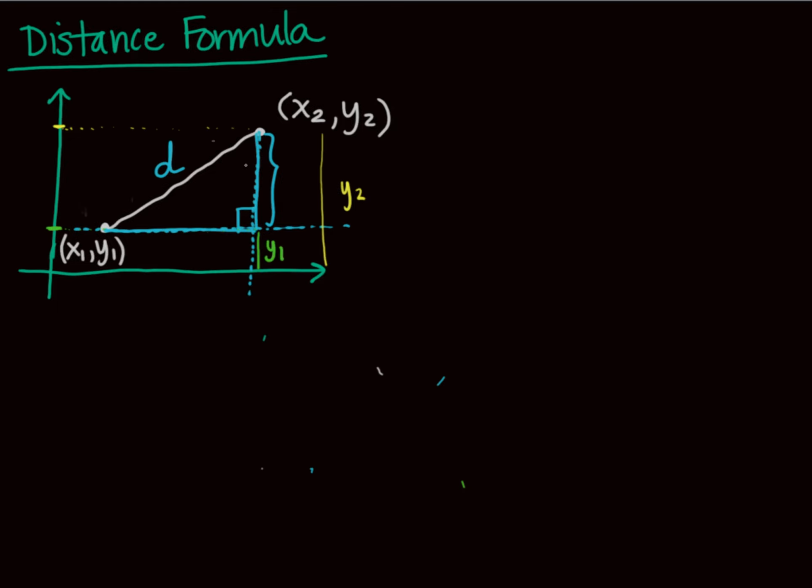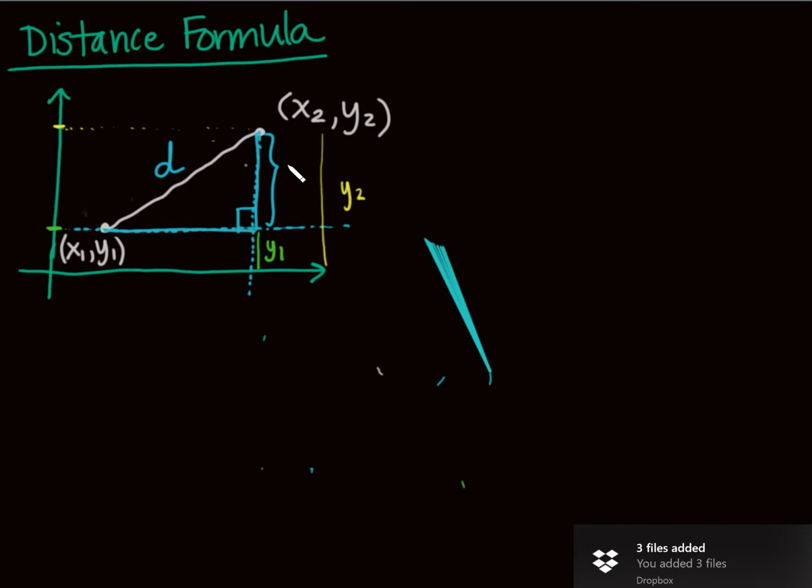Okay, so if I want to get the difference between those two, which is this blue part right here, how would I get that difference? How do we find the distance between two things that are in the same line, vertically or horizontally? We just subtract them. If I asked you what is the distance between 10 and 6 on the real number line, you would tell me 4. Why would you tell me 4? Because you did 10 minus 6.